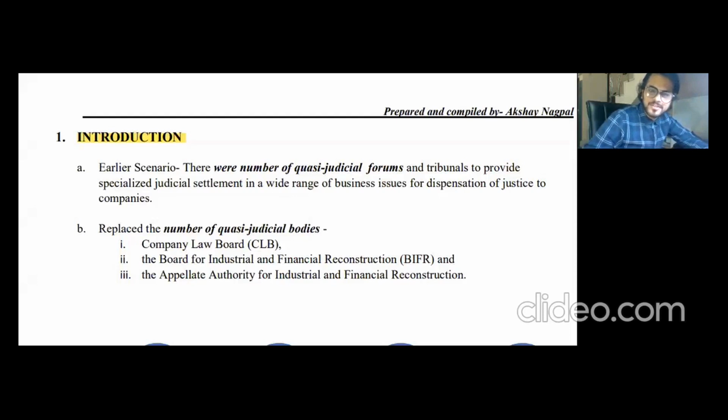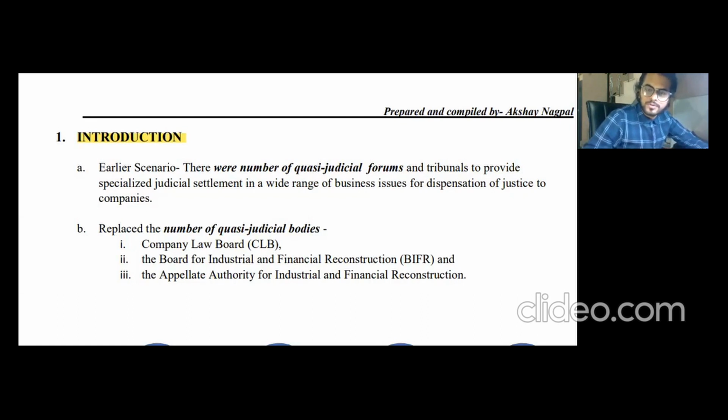Today we are going to discuss NCLT and NCLAT, which is one of the chapters of CA Final Law, and you can expect 3 to 4 marks from this chapter. In the previous 3 to 4 attempts, a particular question from section number 420 to section number 423 has been coming, and I expect a question from that, either in your objective type or subjective type questions, to come in your upcoming attempt as well.